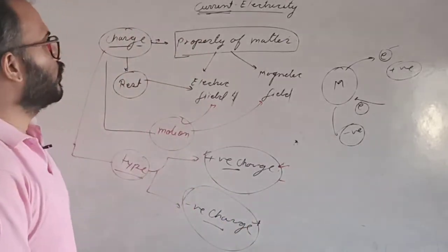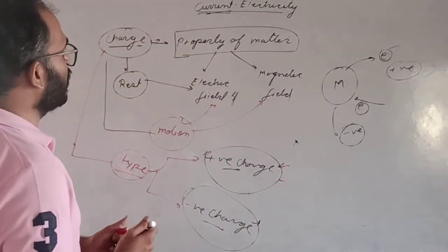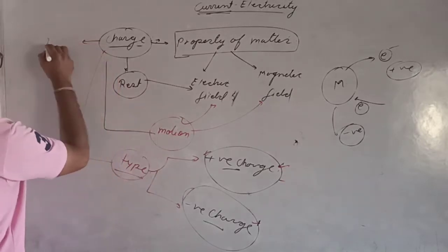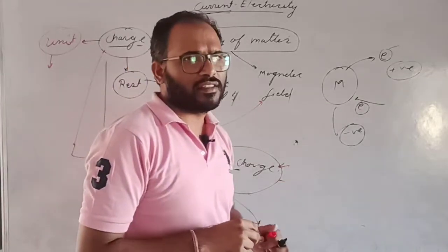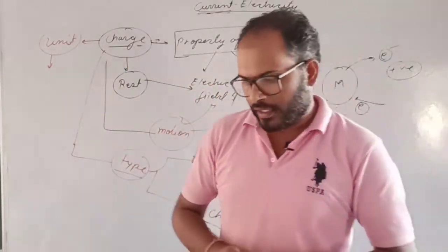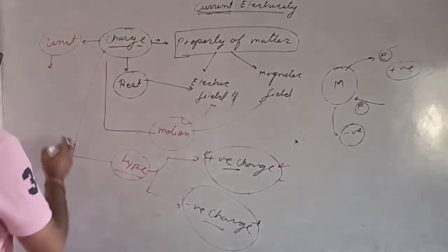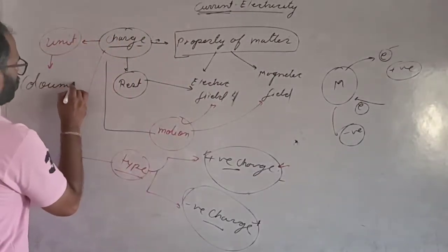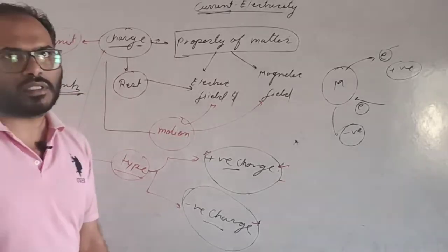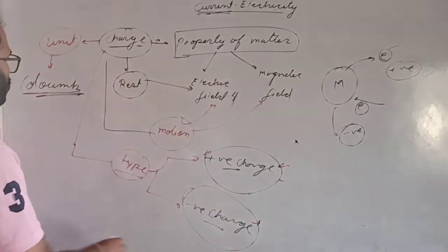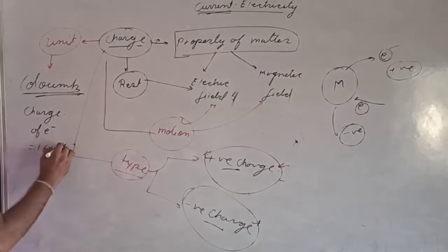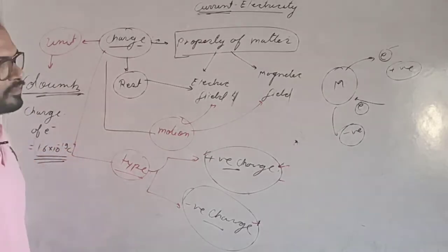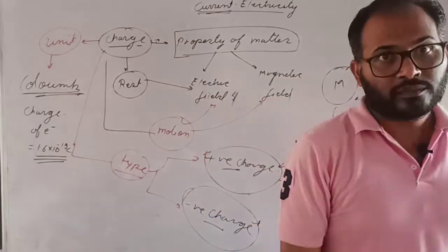Now the unit of the charge. Basically, we have a unit. Unit of charge is coulomb. The simplest unit is the coulomb. Is that clear? And the charge of an electron is 1.6 into 10 to the power minus 19 coulomb. Is that clear?